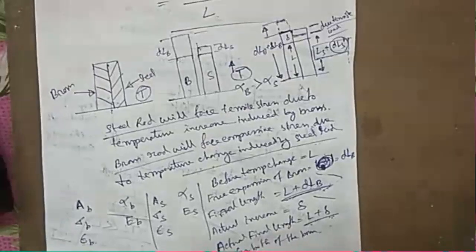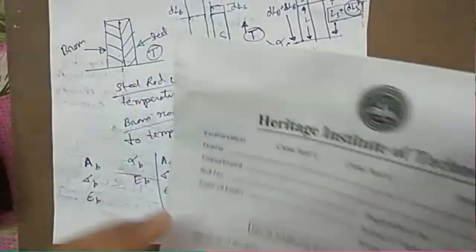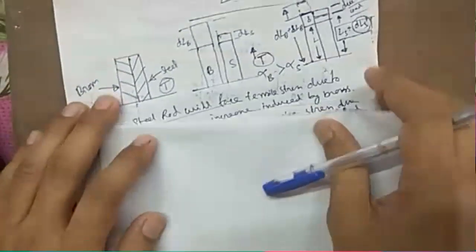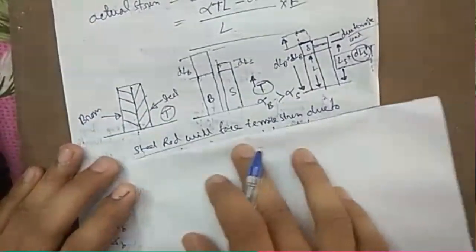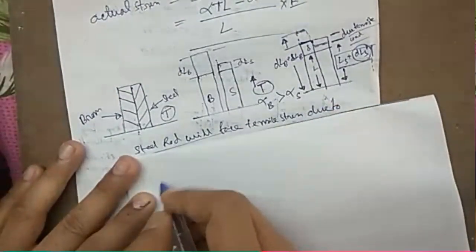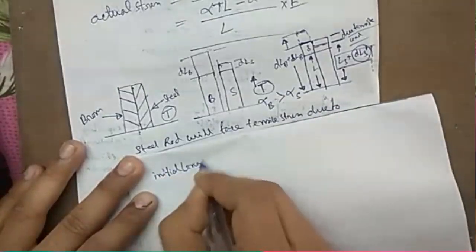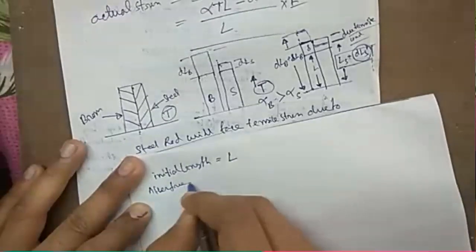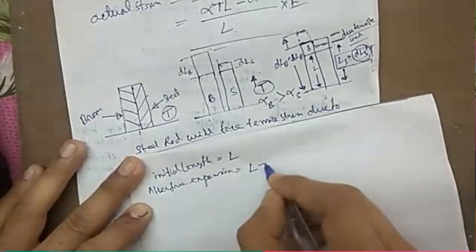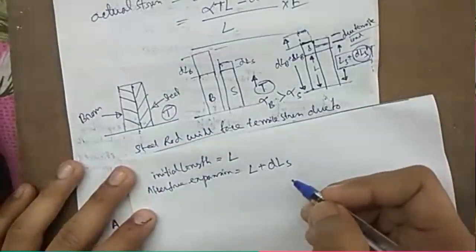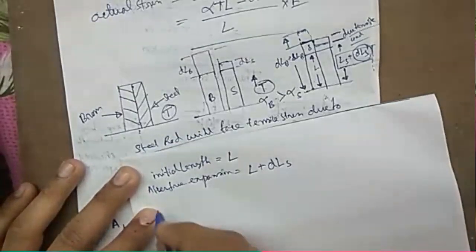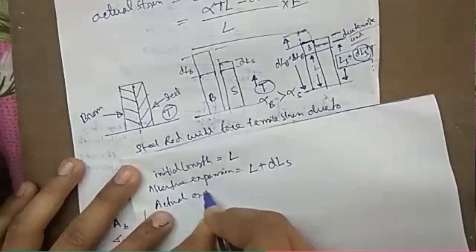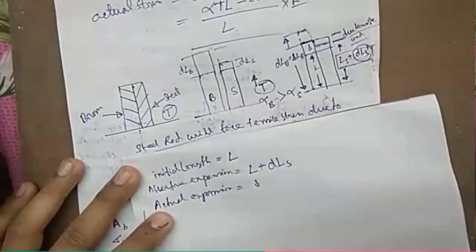Okay, now we will talk about steel. If we look at the steel, the initial length is L. After free expansion, the length would have been L plus DLS, but due to the tensile load induced by brass, the actual expansion is equal to the actual expansion in brass, which is delta, because they are attached.